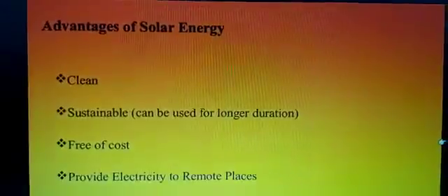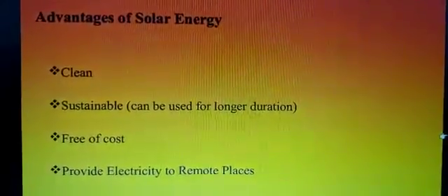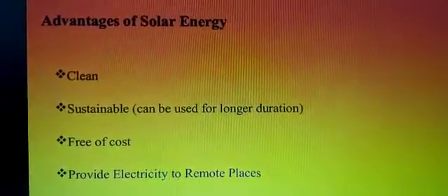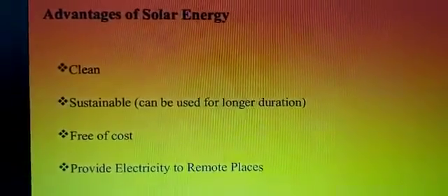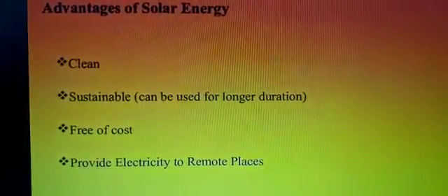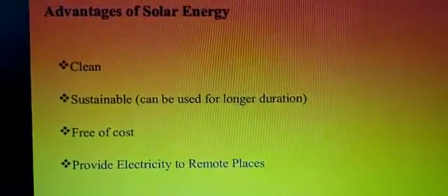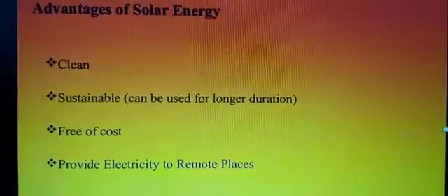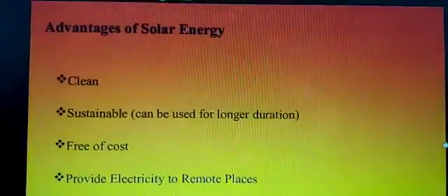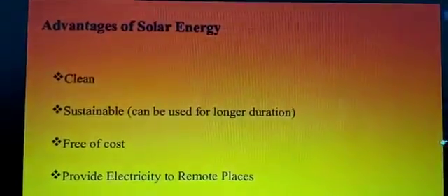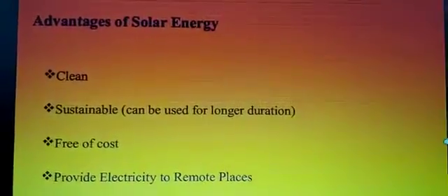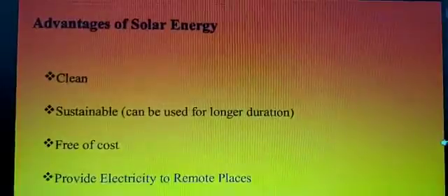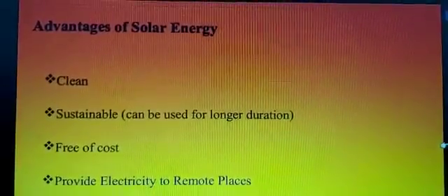It is clean, it does not leave any residue, dust or ash in the environment. It is sustainable, can be used for a longer duration, and is free of cost. Only once you have to use money to install, afterward it is free of cost. It provides electricity to remote places. Very remote places means the places which are not in the city area, not in urban area, which are very remote, out of the city, very far away.